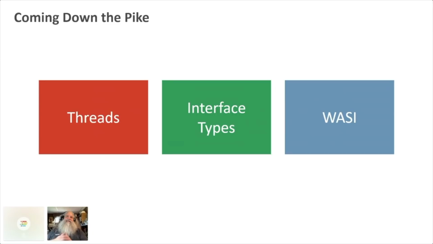Coming down the pike, I've just been showing stuff with numbers, and there's a reason for that, and that's because WebAssembly doesn't know what a string is. Because what is a string, right? What does C mean when it says a string? What does Rust mean when it says a string? Is that UTF-8 encoded? What's the encoding on that?